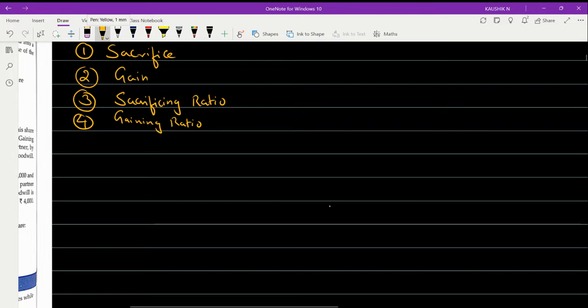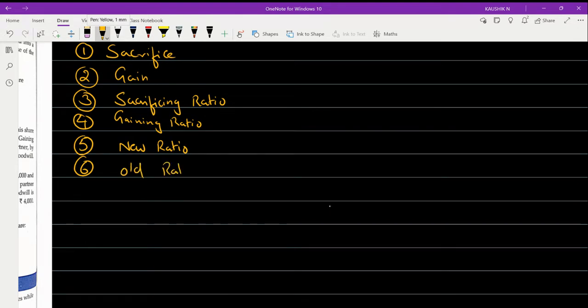And then obviously there is something called NPS, the new profit sharing ratio, or we call this the new ratio. Because in the above example we found that earlier it was equal, later it has become 3 is to 2. So 3 is to 2 is your new ratio. And when you have a new ratio, obviously there will be an old ratio also.